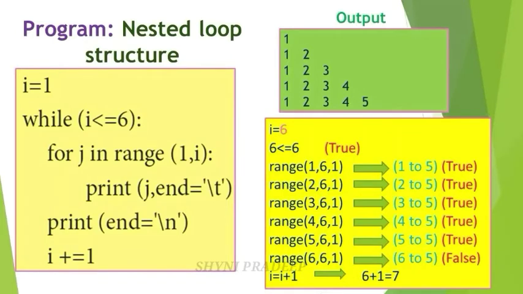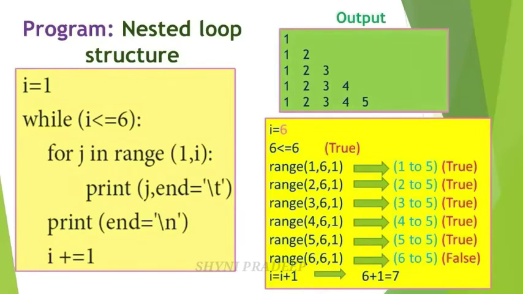Now the last value is what? 6 minus 1, 5. You have to generate the list of values here from starting value 5 to end value, what? 5. From 5 to 5. There is only one value. Okay. That is 5. So you have to print j, that is 5, because this condition is also true. So you will get print j is equal to 5. Then end is equal to slash t. Slash t means some white space.